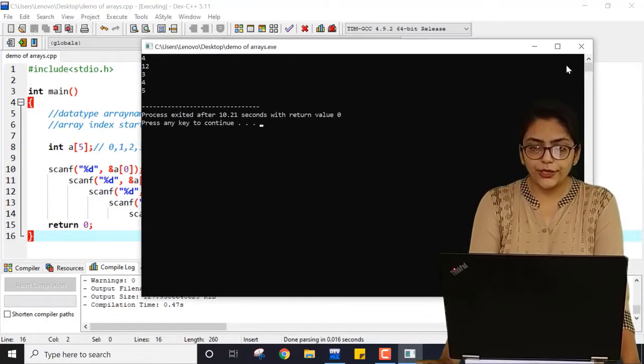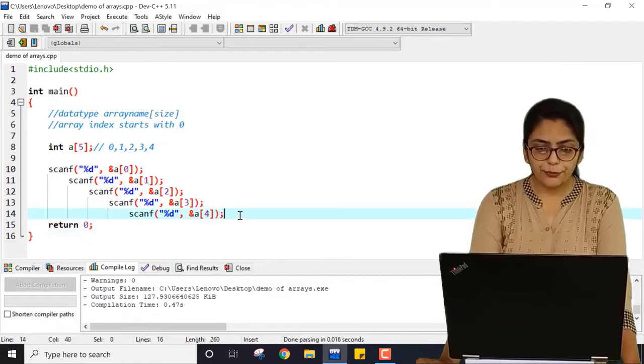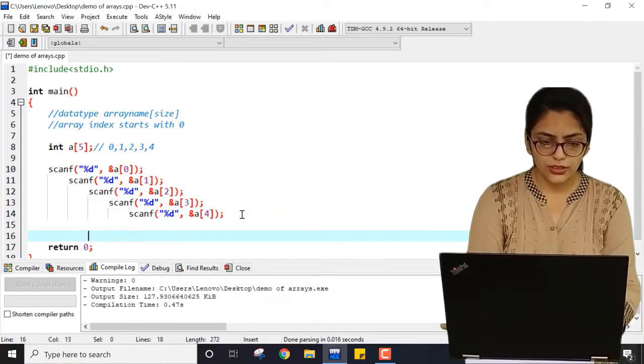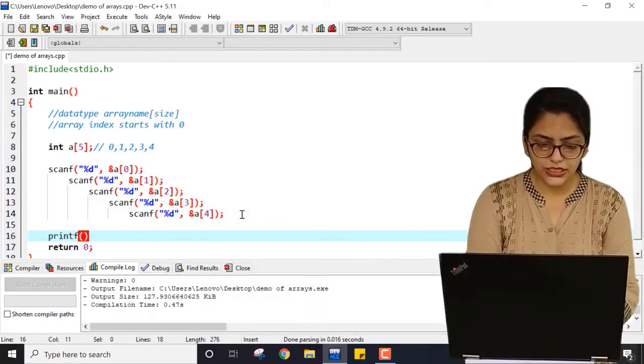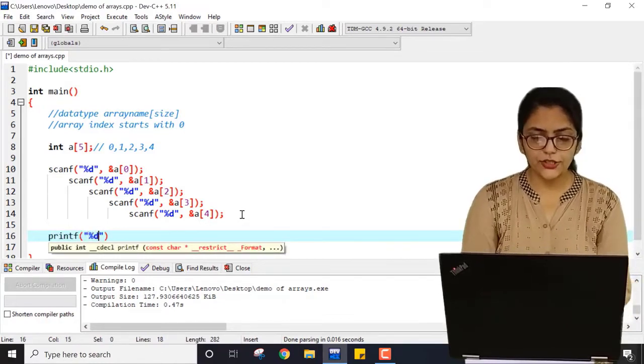Now what if I want to print? If I am printing a value, say printf %d.